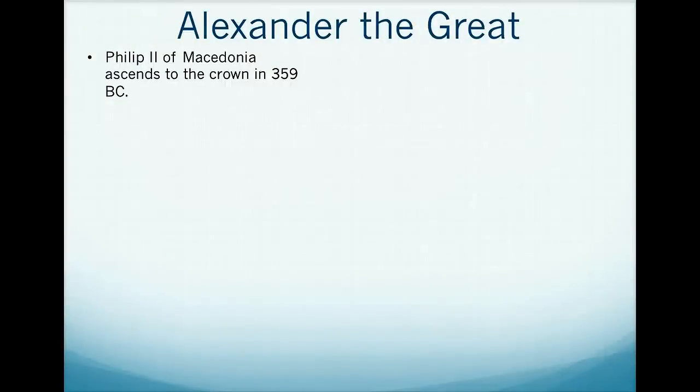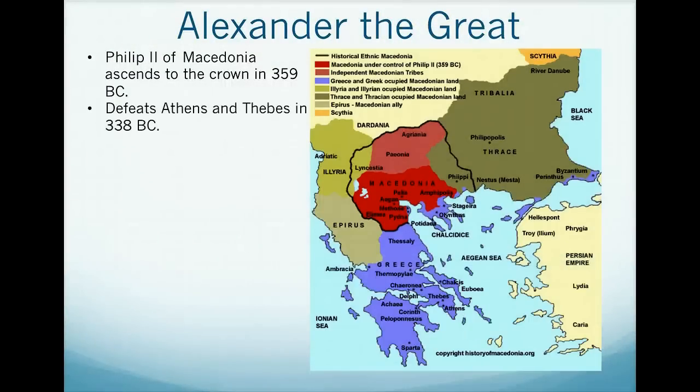He is going to ascend to the crown of Macedon in 359 BC, some 40 years after the end of the Peloponnesian Wars. And if we look right here, Macedonia, highlighted in red, just north of the Greek city-states. Well, in 338 BC, Philip II and his army is able to defeat Athens and Thebes. And this really is going to propel Macedonia and Philip II, so much so that his goal and his dream is to conquer the Persian Empire.